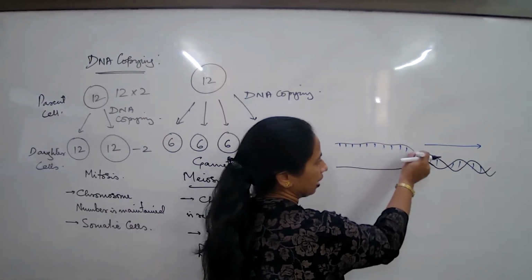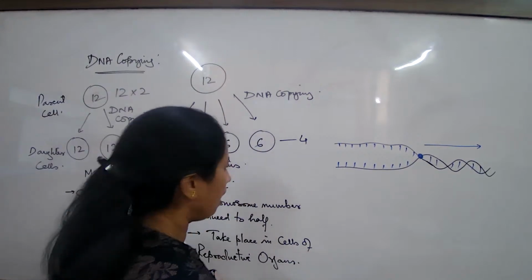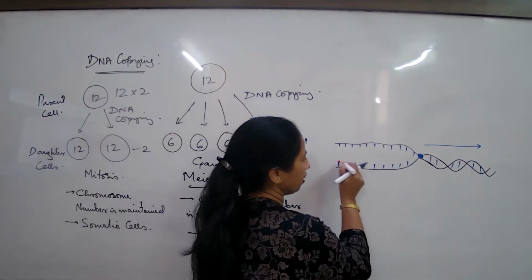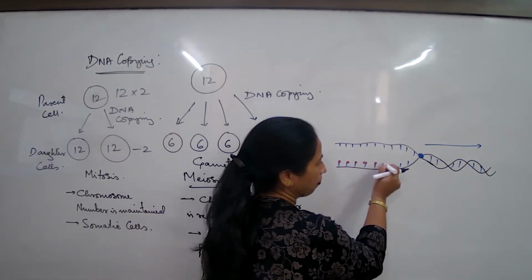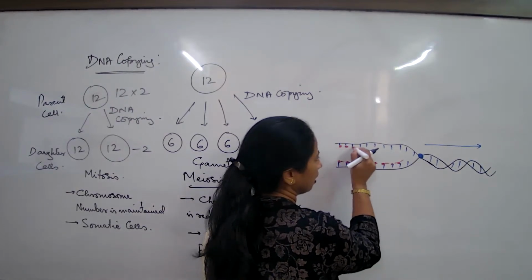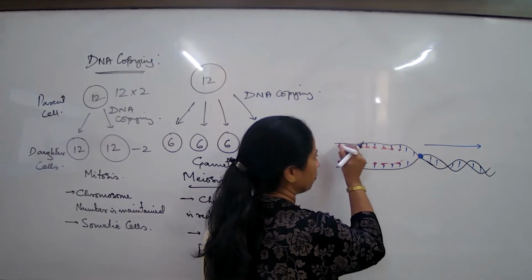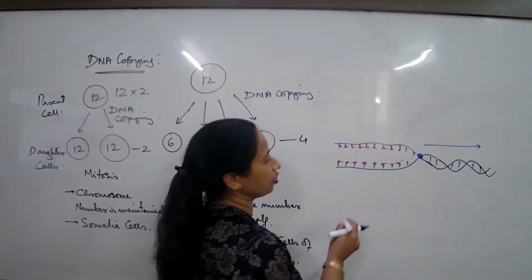The double-stranded DNA molecule now starts becoming single-stranded. And now the new DNA molecule starts building up this way. One DNA molecule goes in this direction and the other here. The method of formation is different, but we are not talking about that now, that's not needed for you.